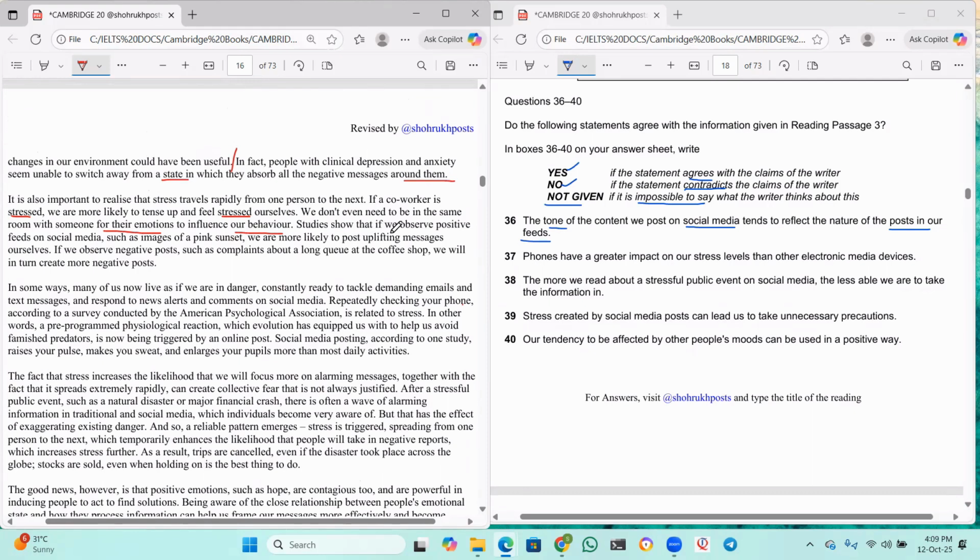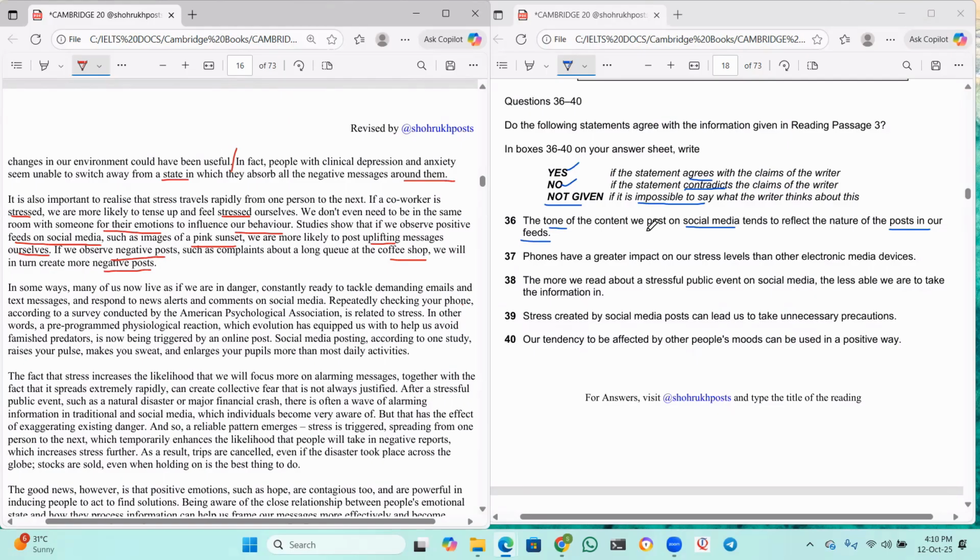Studies show that if we observe positive feeds on social media, such as images of pink sunset, we are more likely to post uplifting messages ourselves. If we observe negative posts, such as complaints about a long queue at a coffee shop, we will in turn create more negative posts. Okay, so here he spoke about social media.